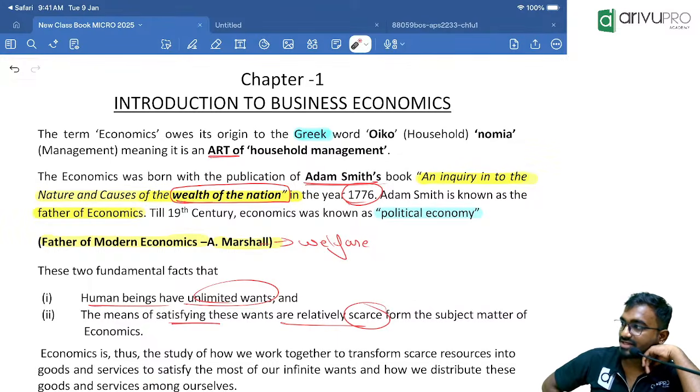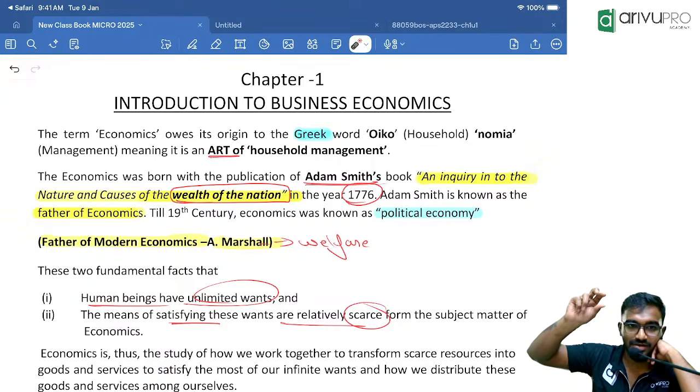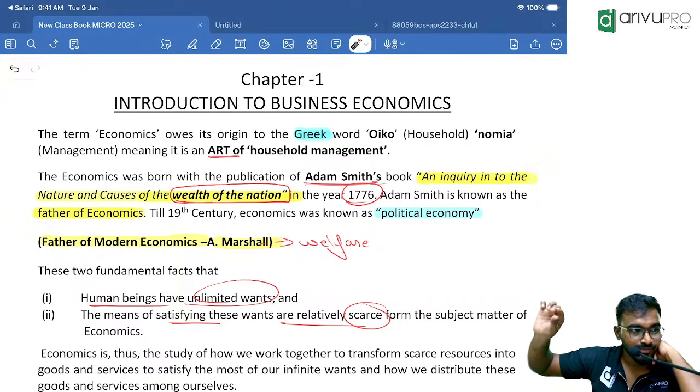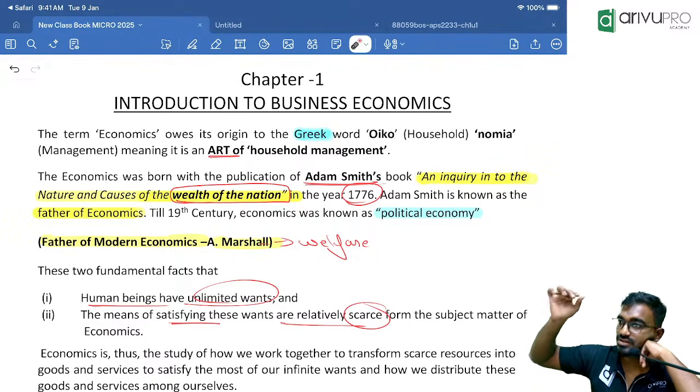Sir, where can I find the study material? When you go to the economics classes in the ArivuPro app, the very first one, the introduction, there is a column called introduction. In that, there is also something called study resources. In that study resources, you can download it.